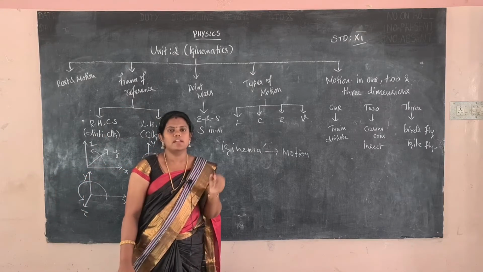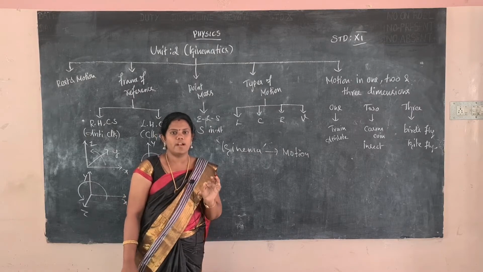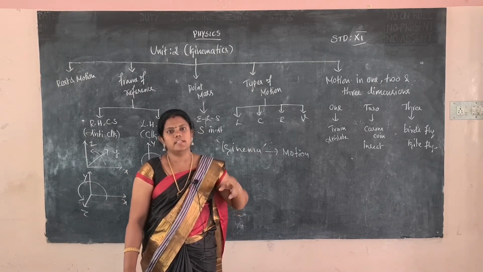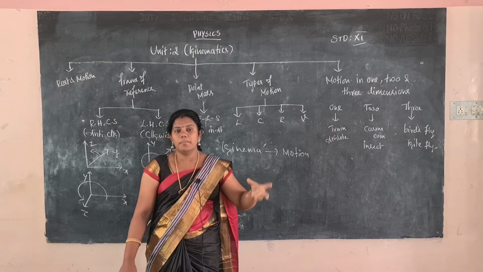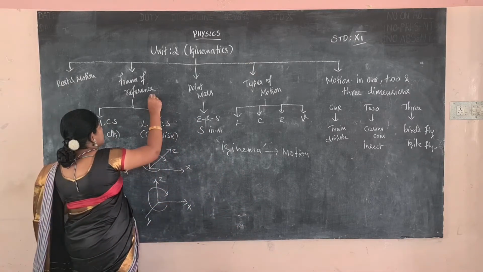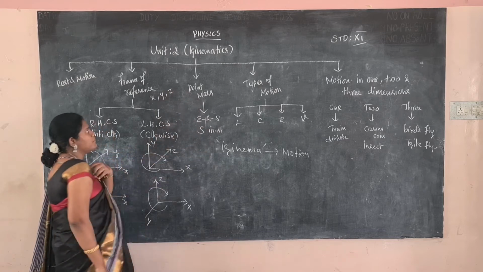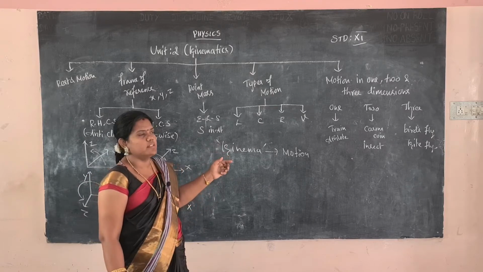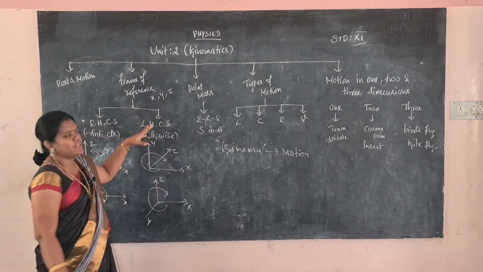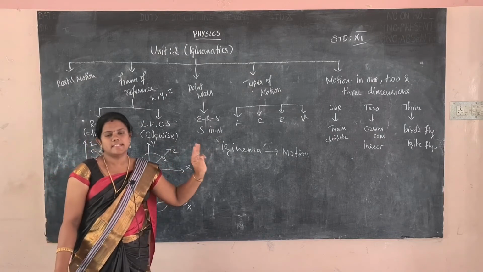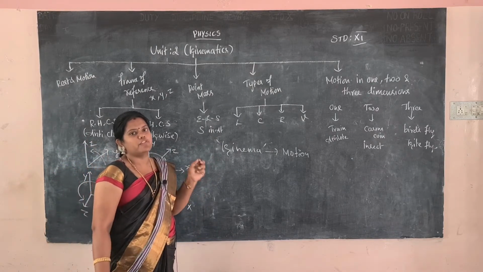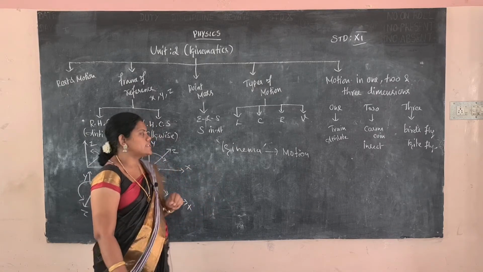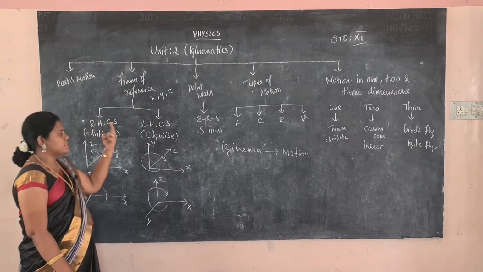So we have to consider the x, y, z axes. The thing may move only along the x axis, only along the y axis, or along the x, y, z axes. That is mentioned in the frame of reference. So we consider the Cartesian coordinates x, y, z. The axes are mentioned in the frame of reference. ஒரு திங் வந்து மூவ் ஆகுதுன்னு வச்சுக்கோங்களேன், எக்ஸ் ஒய் செட் ஆக்சஸை கன்சிடர் பண்ணி நீங்கள் எக்ஸ்பிளைன் பண்ணுறீங்கன்னா அதுக்கு பிறகு ஃப்ரேம் ஆஃப் ரெஃபரன்ஸ், தட் த எக்ஸ் ஒய் செட் ஆர் கால்ட் Cartesian coordinates axis. Clear that ma?